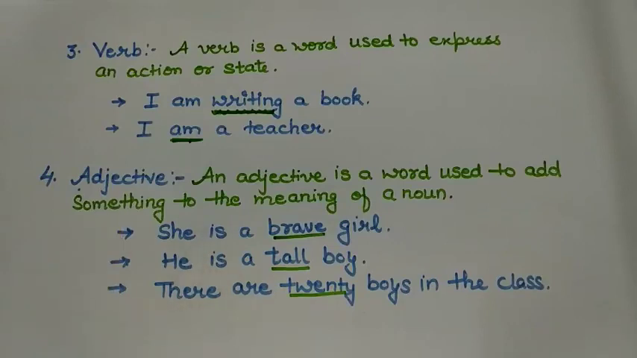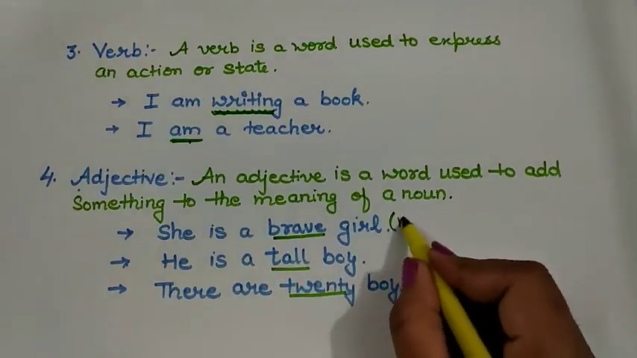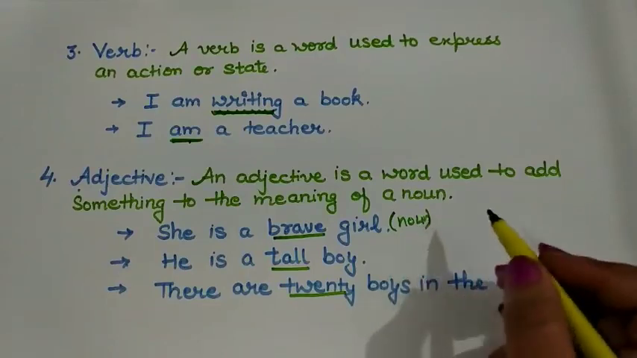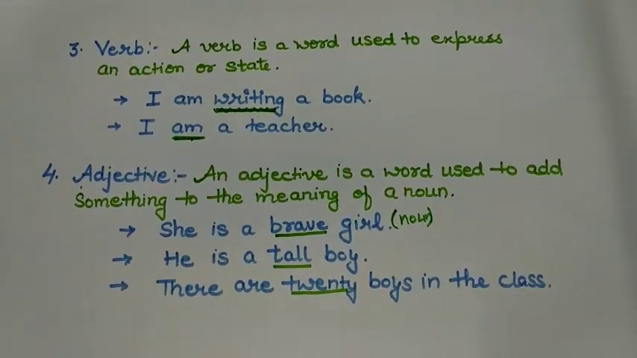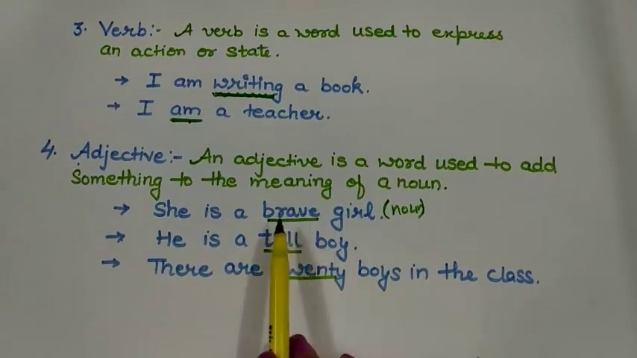Next part of speech is adjective. An adjective is a word used to add something to the meaning of a noun. We can also use adjective to show the characteristic and the quality of something. Like, she is a brave girl. Here, brave is the adjective used for the girl. Girl is a noun here, and we are using any quality, any characteristic, that is brave. So, adjective is a word used to add something to the meaning of a noun.